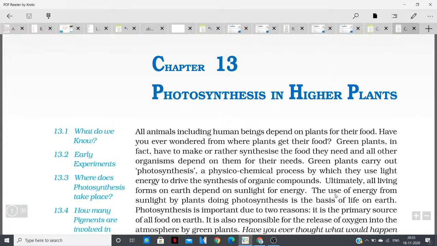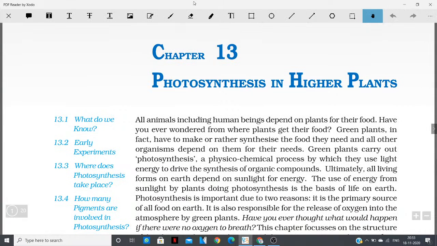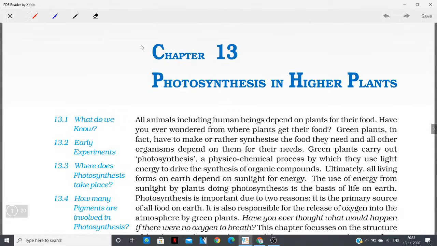And in this we will see how this process takes place in plants, how it is responsible for the production of food, and how it enables the plant to produce its own food, that is glucose. And how the plant does that, what the different phases are, and everything.